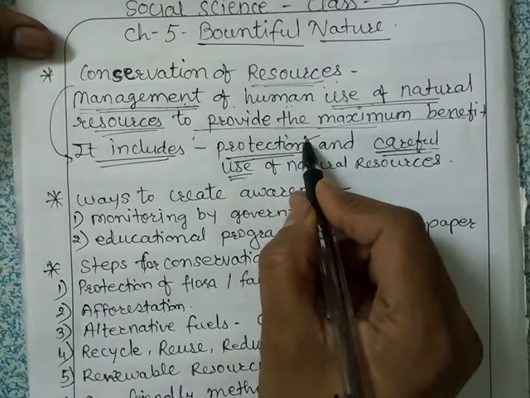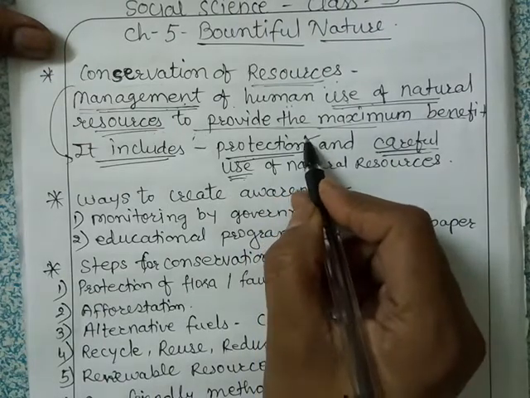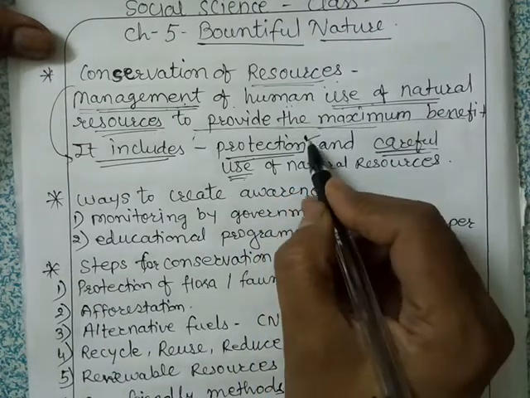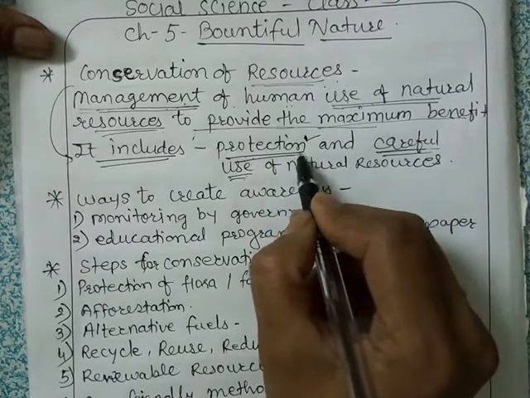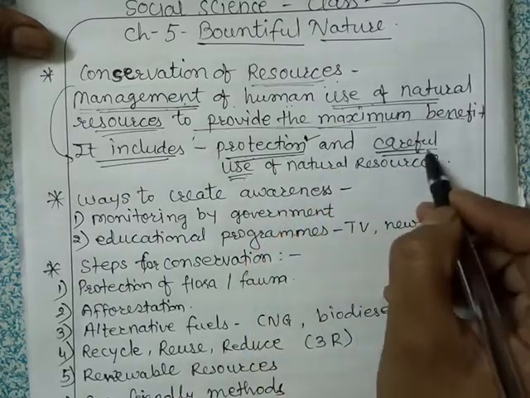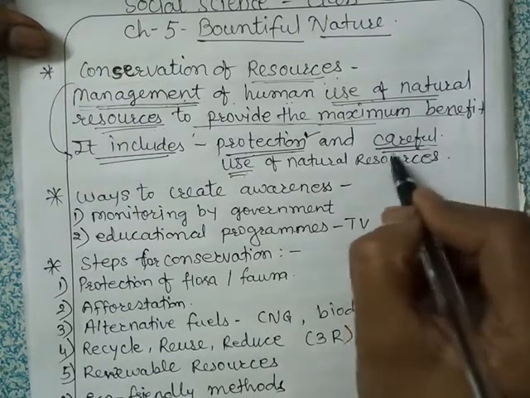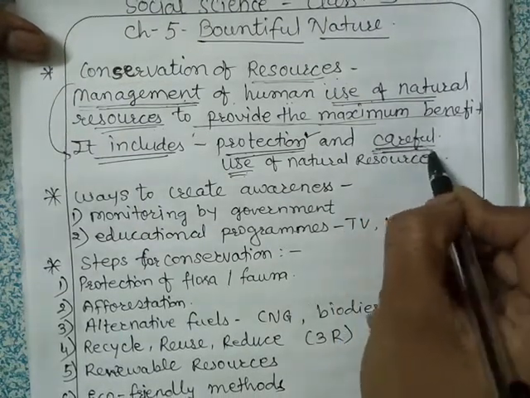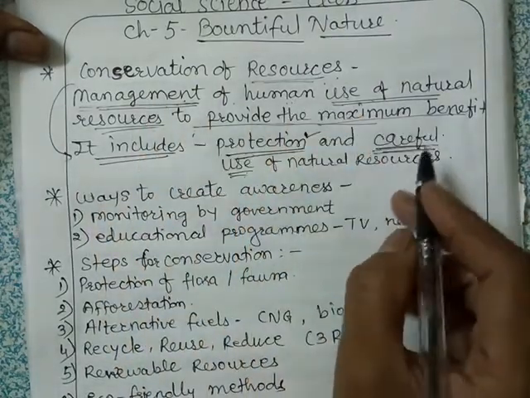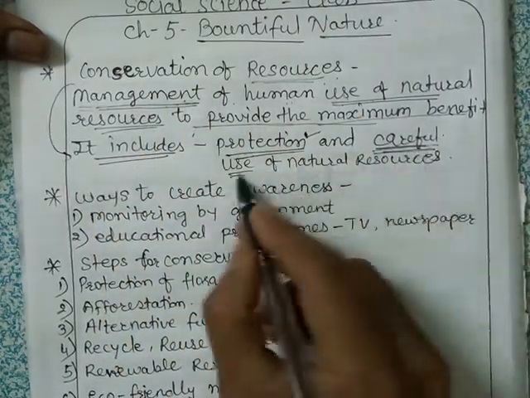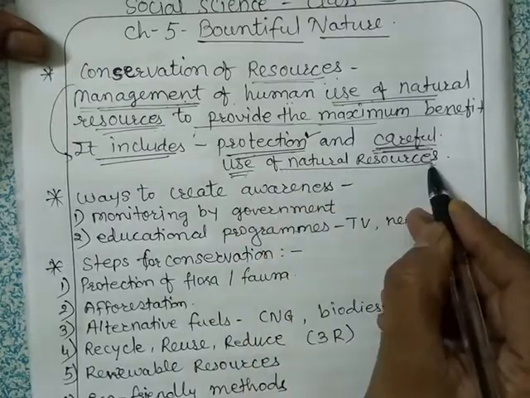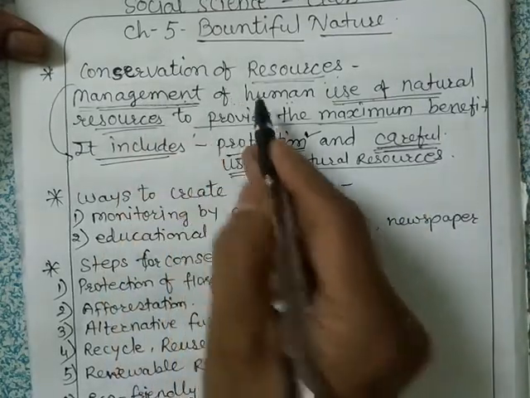We have to protect our plants and animals, and the forests on the earth. Then careful use of water, careful use of soil. In this way we can conserve our natural resources. So protection and careful use of natural resources are included in the conservation of resources.